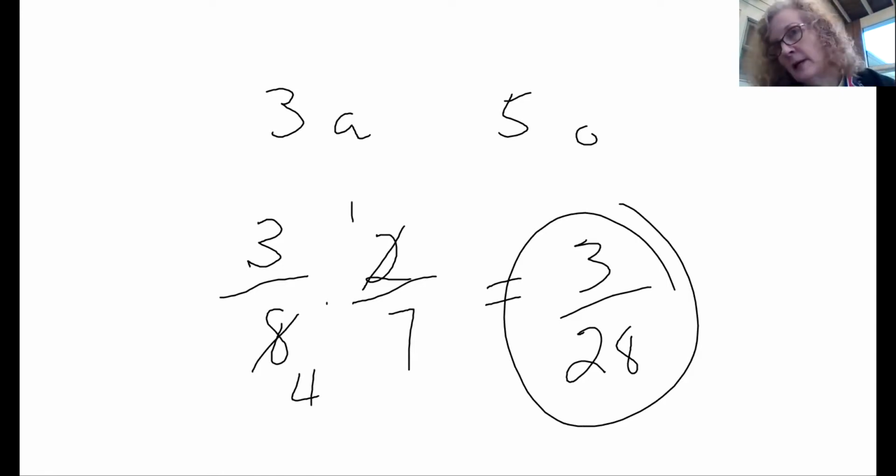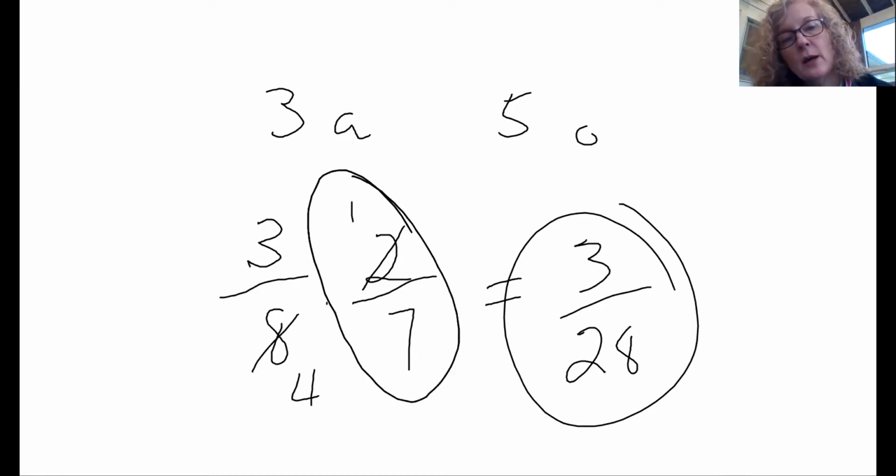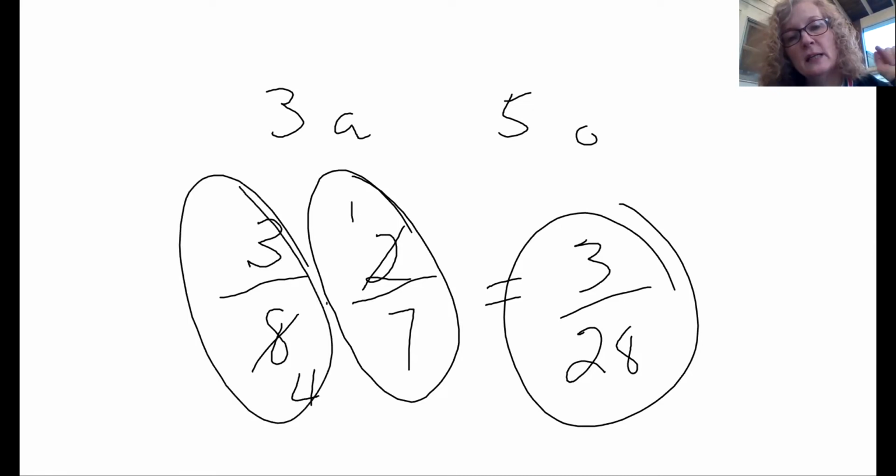Now, let's talk about independent or dependent. Does what I do here depend on what I did here? Sure. I did not replace that apple, so the number of pieces of fruit that I had in the bag changed. So that's why this was dependent, because what happened the first time did impact what happened the second time.